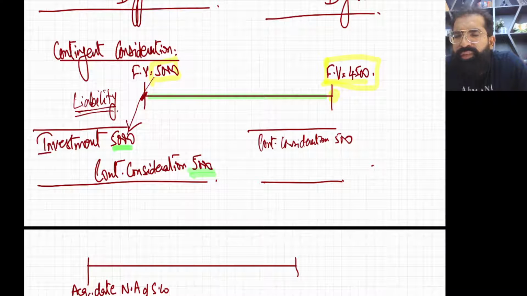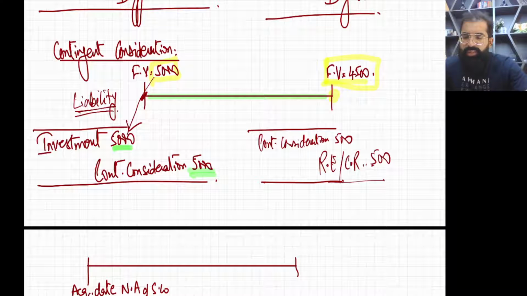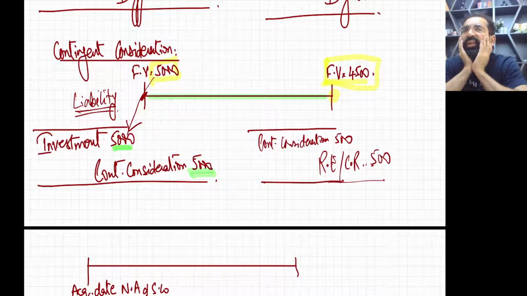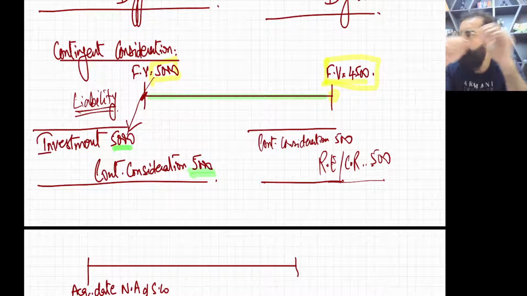But as this promise was made by parent company, when we credit P&L of parent company, ultimately the retained earning or consolidated retained earning will be credited. Okay, so this is the treatment of contingent consideration.